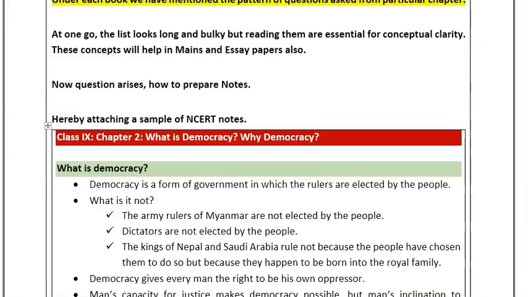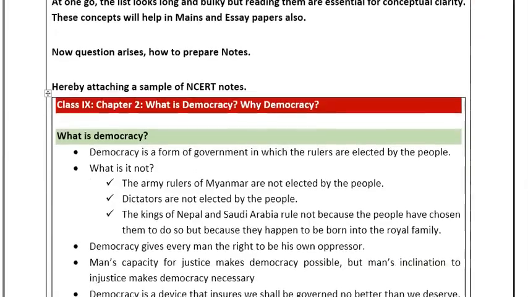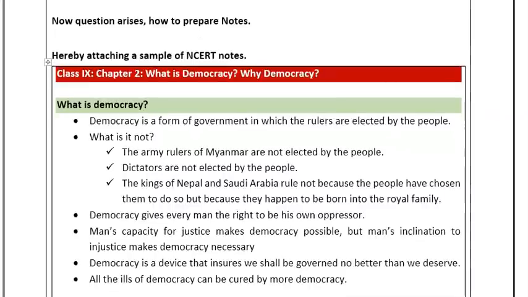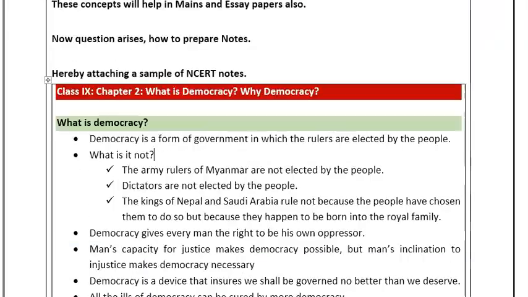The number of books is large, but reading the books is very important because it will help in clearing the concepts as well as help in the mains examination and the essay. Because in the essay also, a topic on polity and governance is usually asked. If your concepts are clear, then only will you be able to write the essay in detail easily. Okay, now moving to the art of making notes.